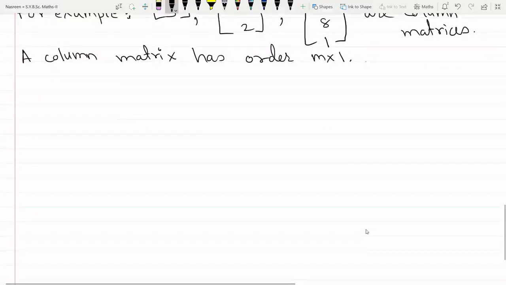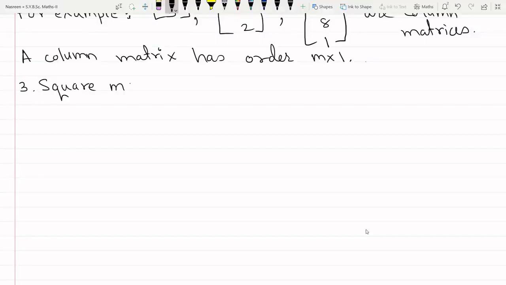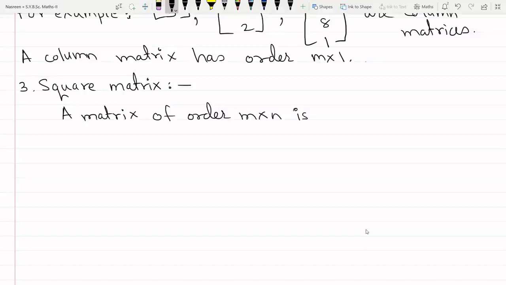So the next type of matrix is the square matrix. So what is a square matrix?